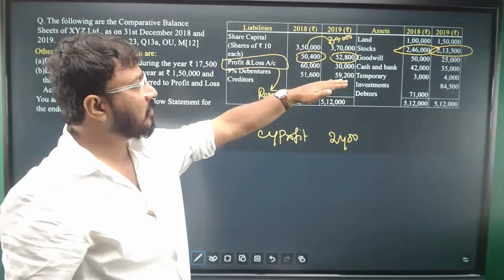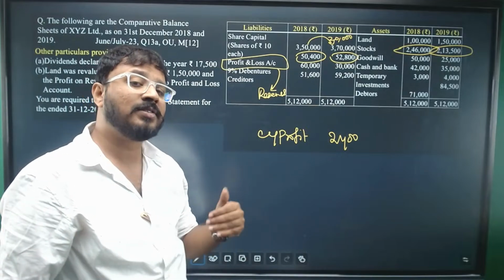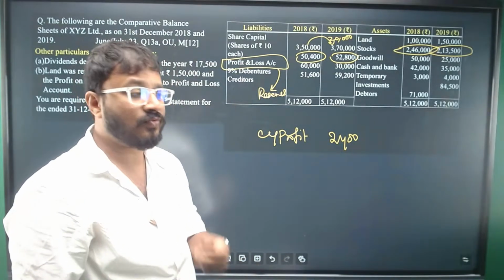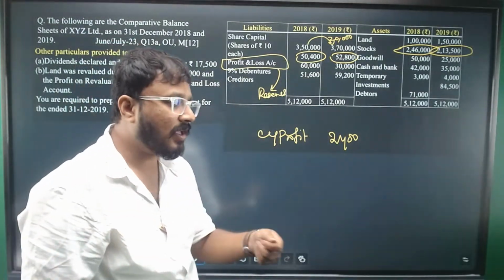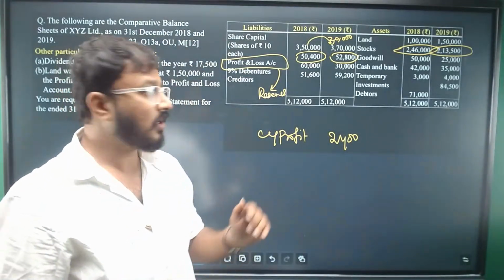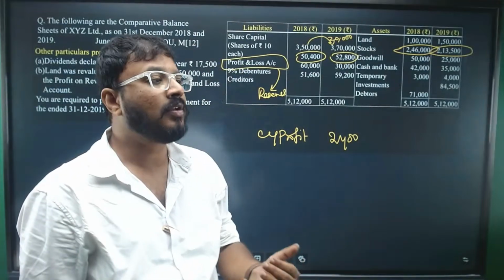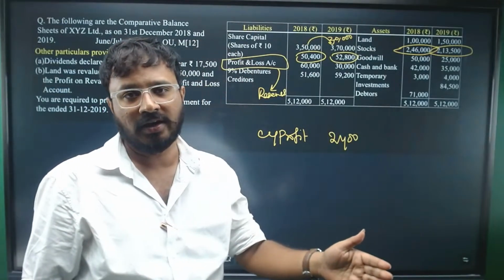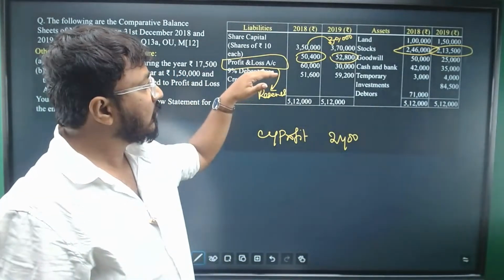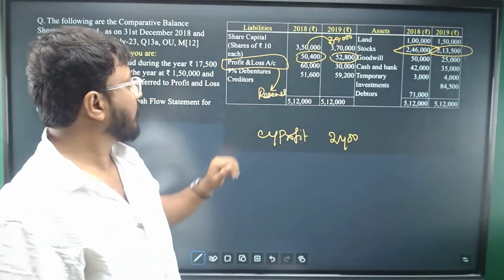9% debentures, balance is 60,000 to 30,000. The balance is decreasing. Debenture balance decreasing means we have redeemed debentures, we have paid their amount. So it is a cash outflow. It will be coming in the financing activity. Raising money through debentures is a financing activity, then redemption is also a financing activity, right? So here you will write an outflow of 30,000 in the financing activities.